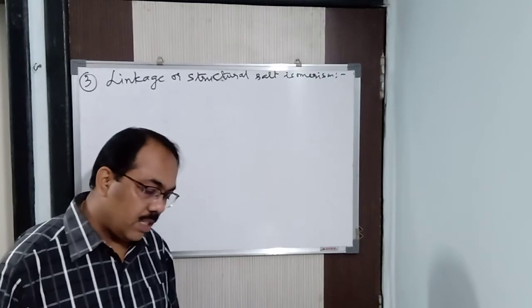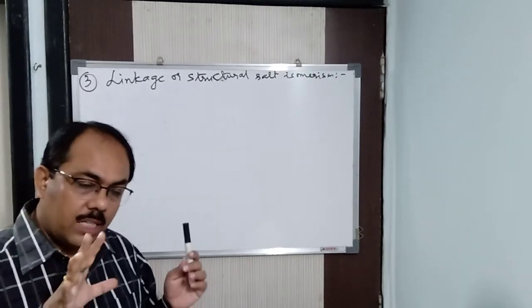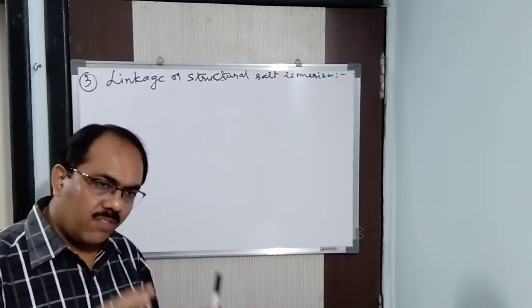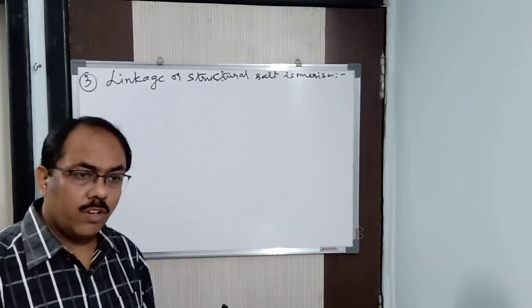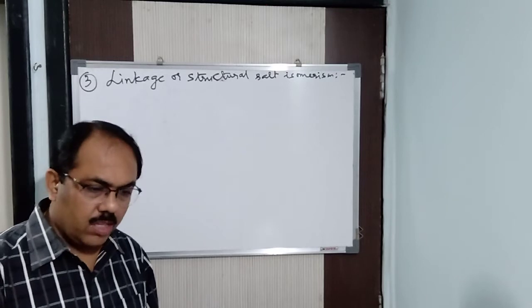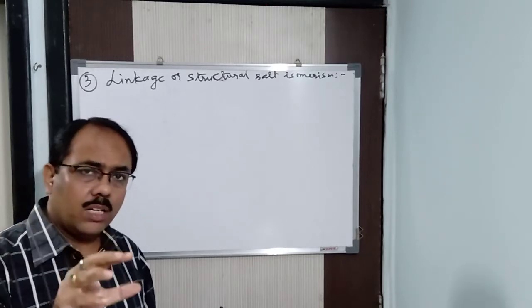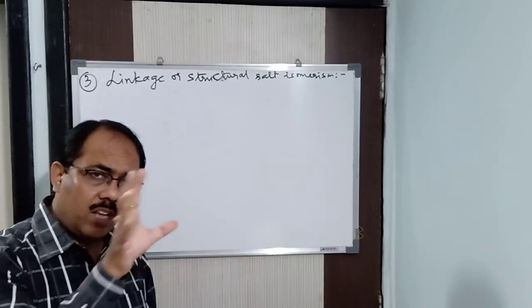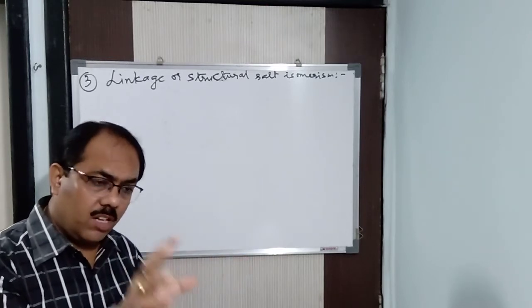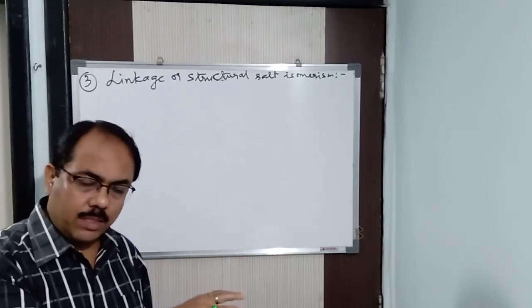Again I repeat, here the ligand is ambident. So in one of the isomers, one particular atom, for example, suppose NO2 and ONO are there. In one isomer, nitrogen acts as a donor atom with the central metal atom. So nitrogen gives the lone pair of electrons to the central metal atom.